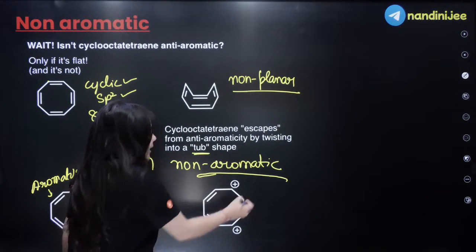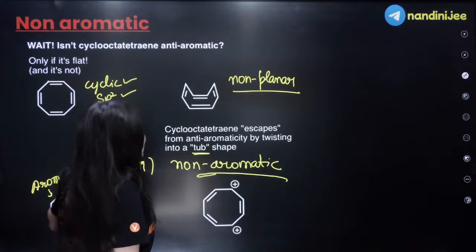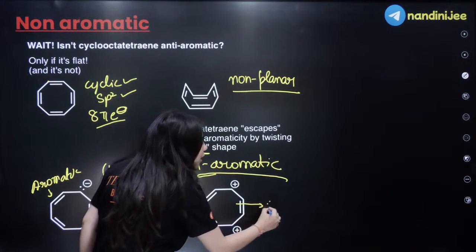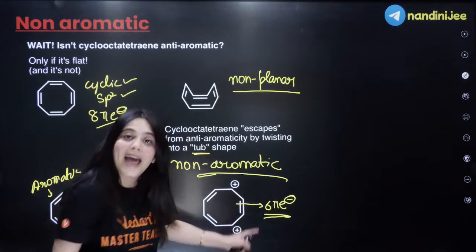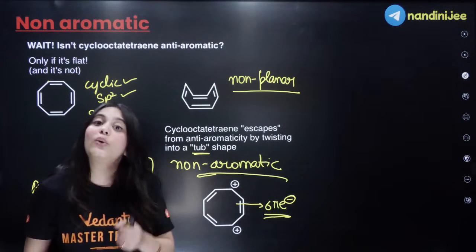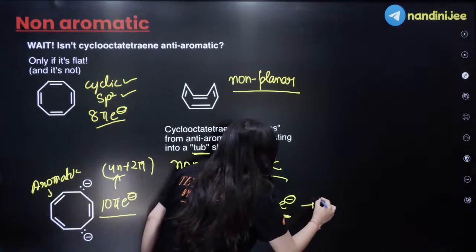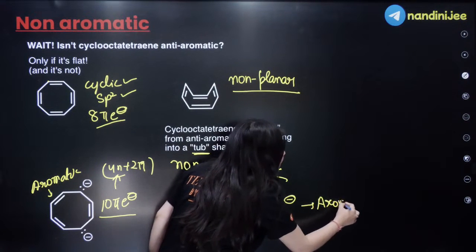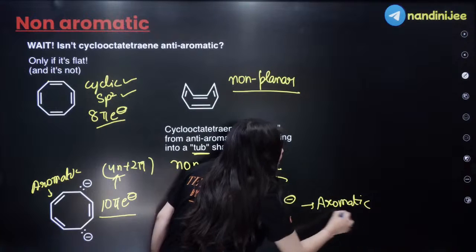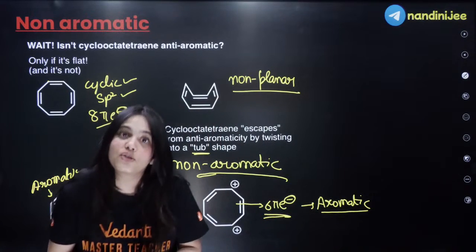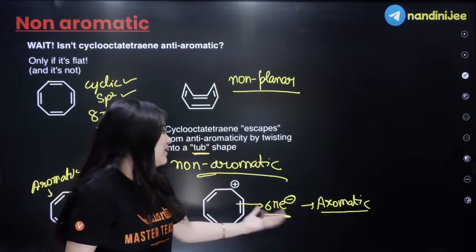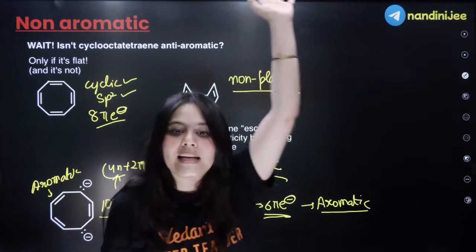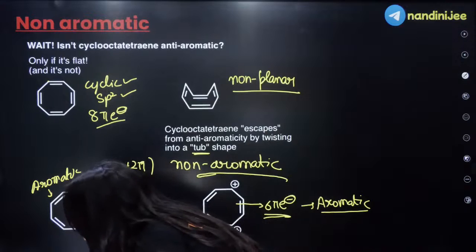Similarly, in this case, can you see this is again a variation of this compound only? But right now, this is a 6 pi electron system, which means again following the Huckel rule. So this is once again an aromatic compound, right? Which means it keeps its planar structure because due to that it is gaining so much more stability and it is becoming an aromatic compound. Is this thing clear to everybody?